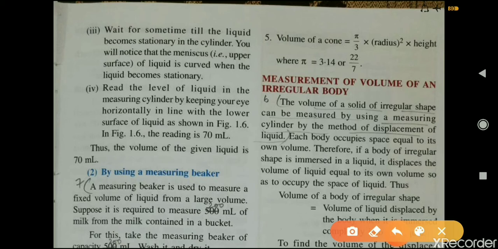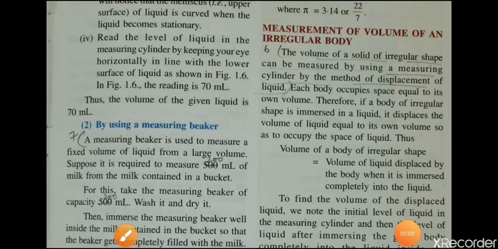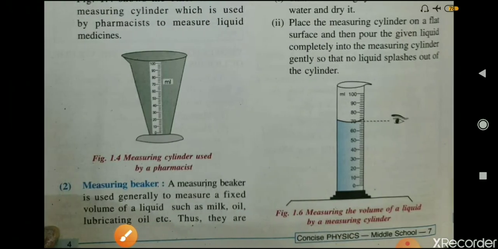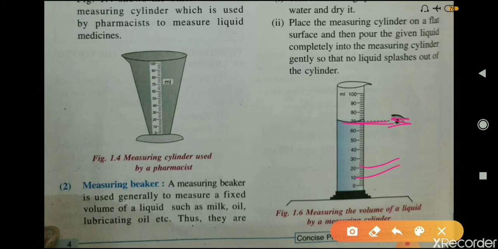Wait for some time till the liquid becomes stationary in the cylinder, and you will notice that the meniscus, that is the upper surface of the liquid, is curved when the liquid becomes stationary. Read the level of liquid in the measuring cylinder by keeping your eye horizontally in line with the lower surface of the liquid. As you can see here in this figure, by keeping your eye in the horizontal position with the lower surface of the liquid, you can find out the volume of this liquid. Here it is 70 ml.